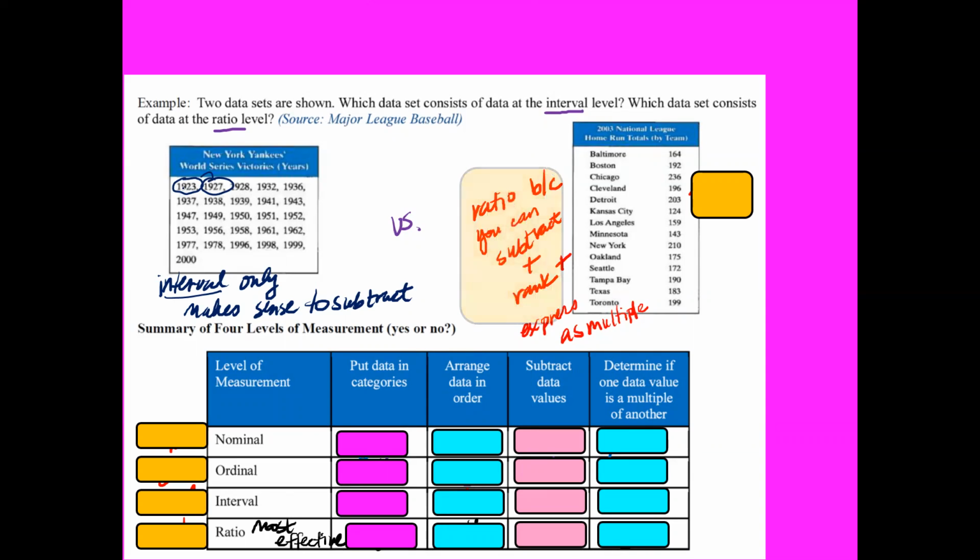Now, on the right side, it's a ratio because you can subtract and you can go ahead and rank this as a multiple. And the reason I'm talking about this is because this is showing the home runs total by team, and you can actually rank them. Like, oh, okay, well, who has the most home runs? Well, who is going to be ranked first? So because there's an extra level of computation and an extra level of organization, it is ratio, and this is the highest level of measurement.